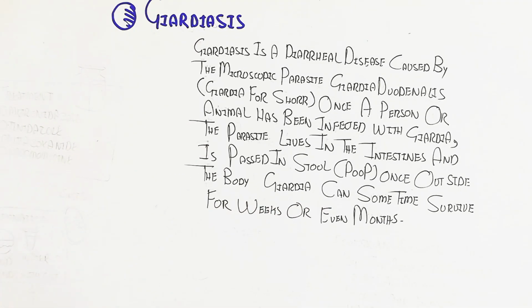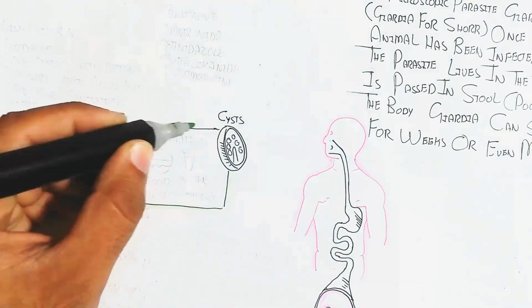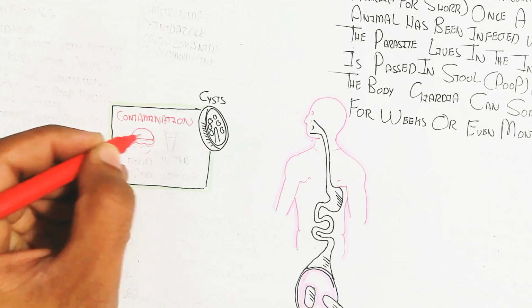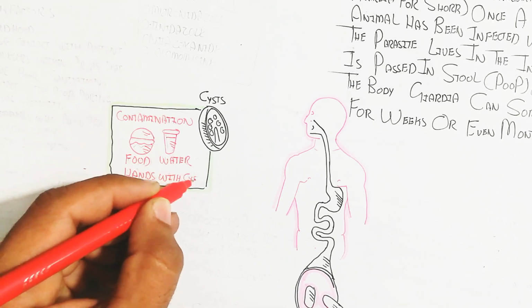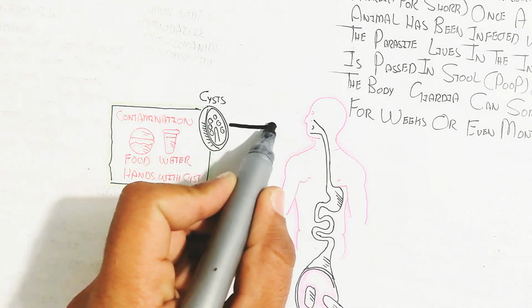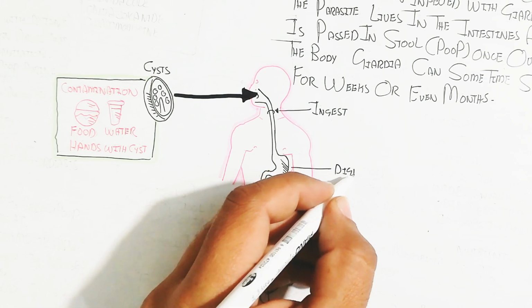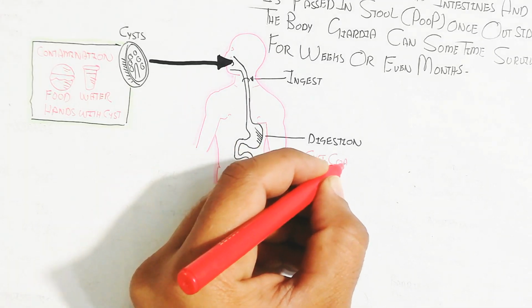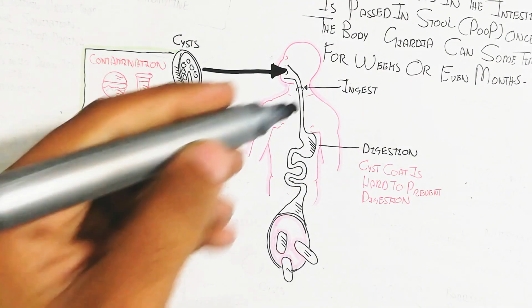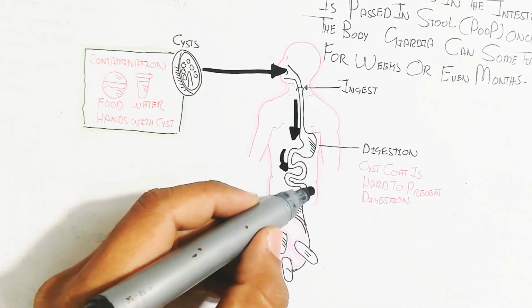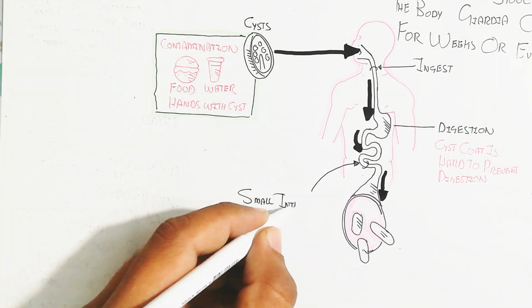So let's begin to understand the life cycle. The person ingests cysts through contamination of food or water, or through dirty hands that have come into contact with stool. The ingested cyst has a hard coat that prevents digestion, so digestion does not occur for the cyst, and the cyst ultimately consumes nutrients from the host and develops into trophozoites.